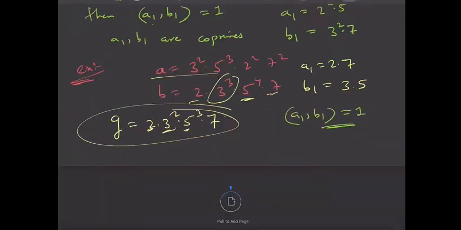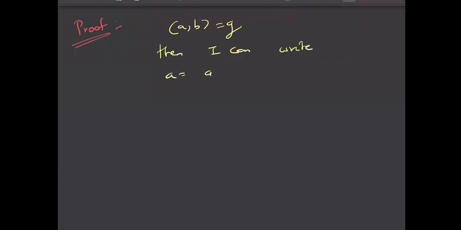Okay. So now let us prove it also formally. So what I'm saying is, if GCD of A comma B is G, then I can write A as some G times A1 and B as some G times B1, right?